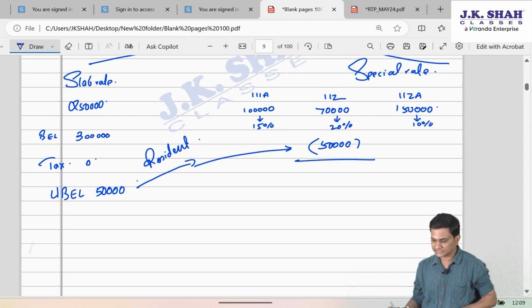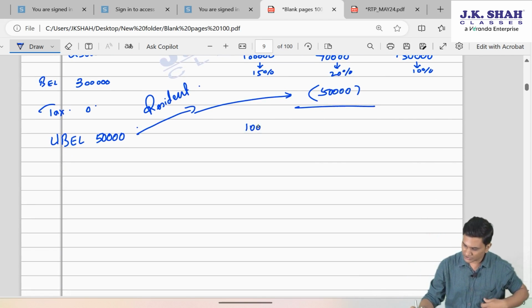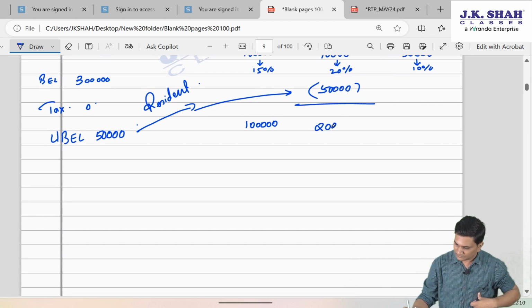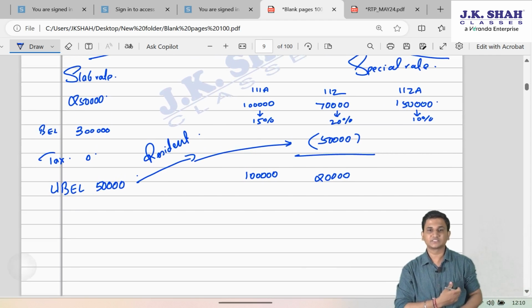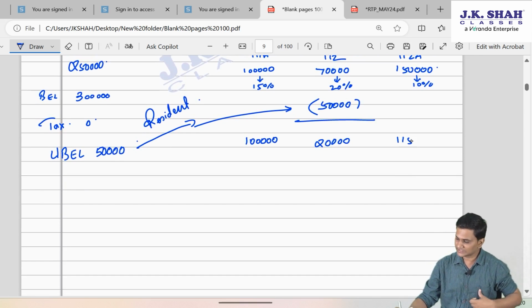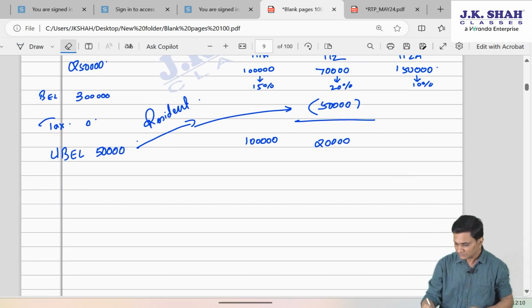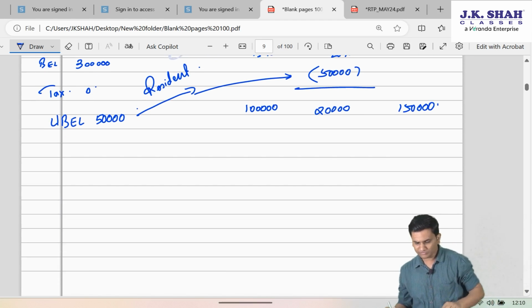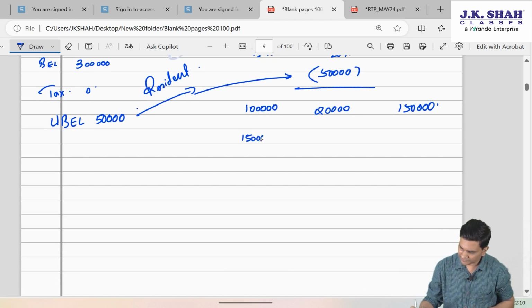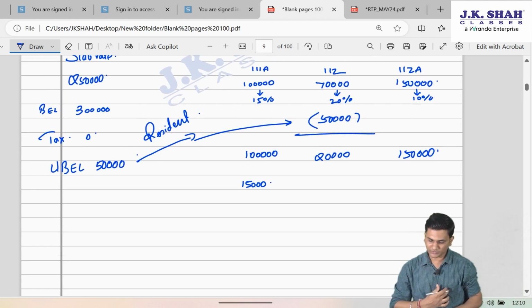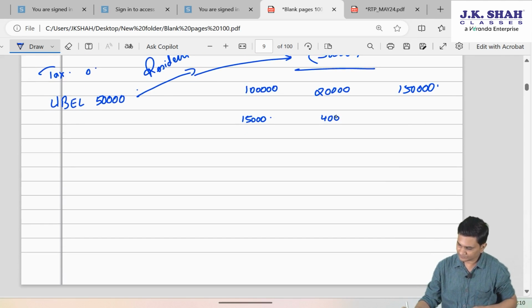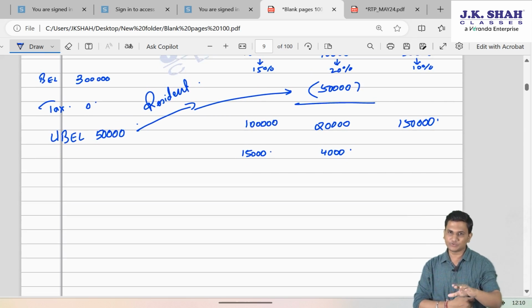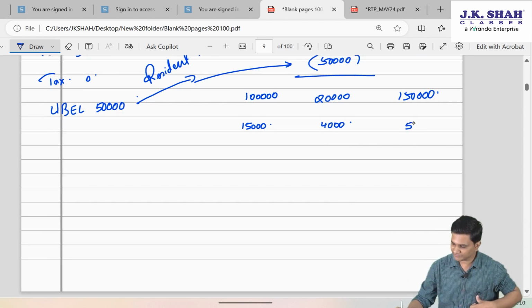After adjustment of this unabsorbed basic exemption limit, my short-term capital gain 111A is 1 lakh, 112 is 20,000 and 112A is 1,50,000. Now if I calculate tax on 1 lakh, 15%, 15,000, on 20,000, 20%, 4,000, and out of 1,50,000, I will exclude 1 lakh and only on 50,000, 10%, 5,000.